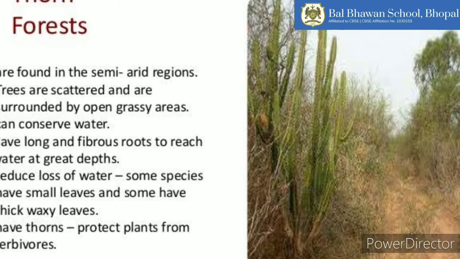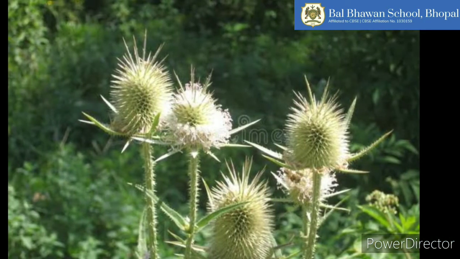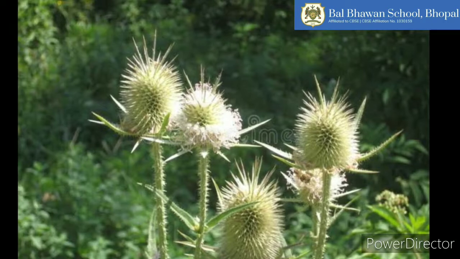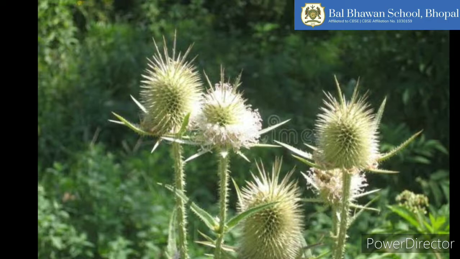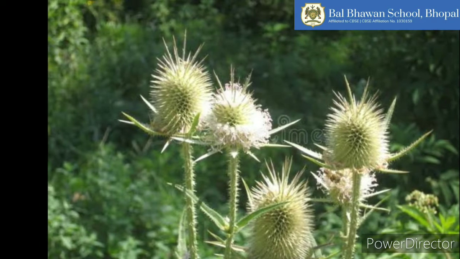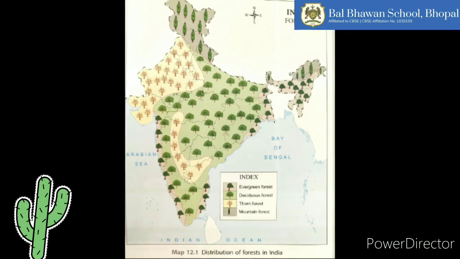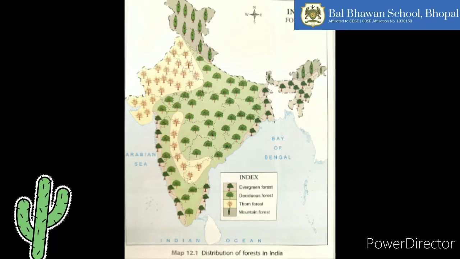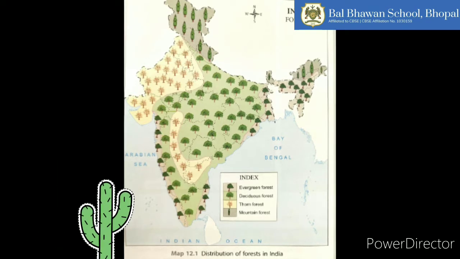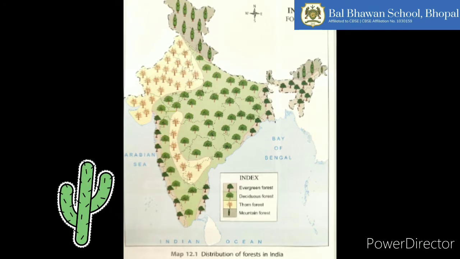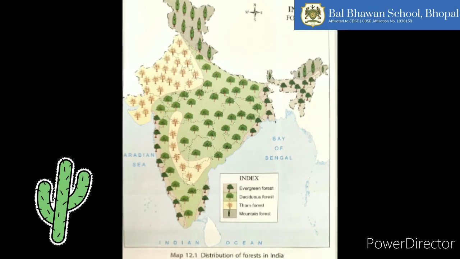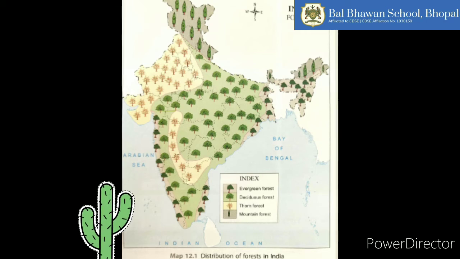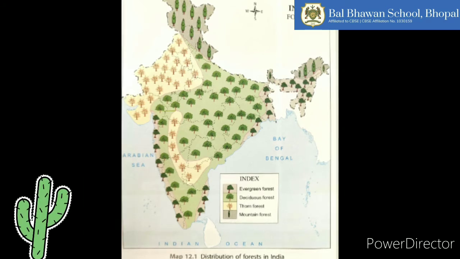The thorns are very sharp and pointed, like woody projections. They are produced from the stem of a plant. They are often stiff and mostly found on plants that are leafless, so they are kind of replacing the leaves. Now let's see where the thorn forests are found in India. They are found in the dry regions which experience rainfall of less than 70 centimeters.